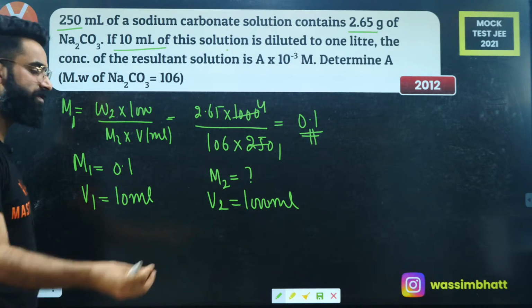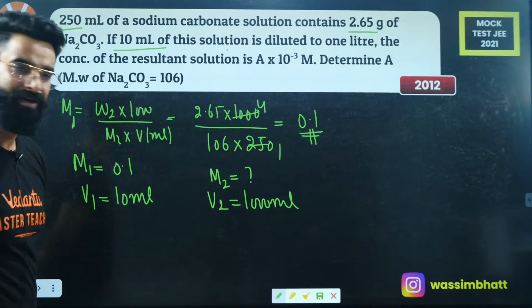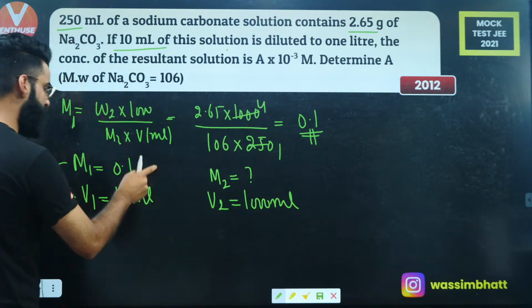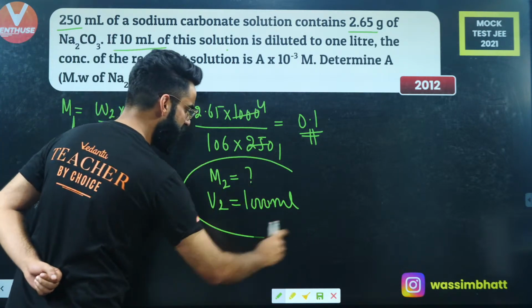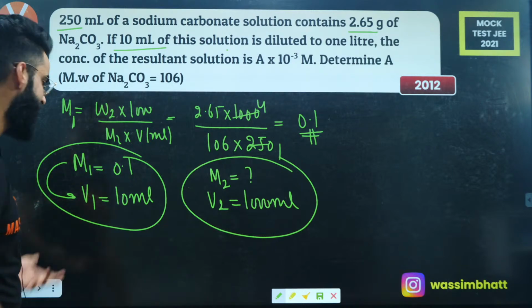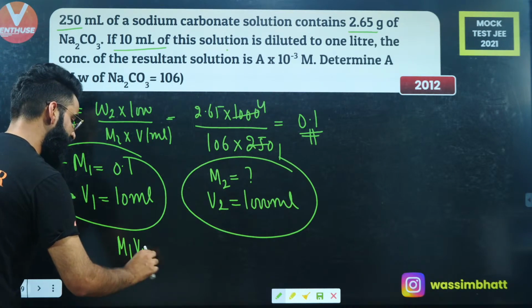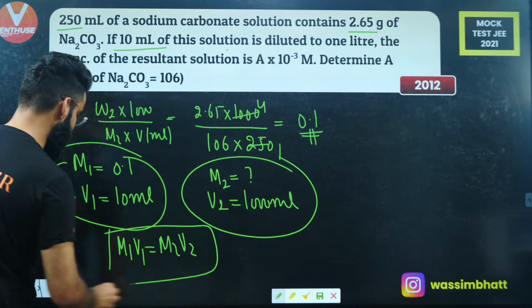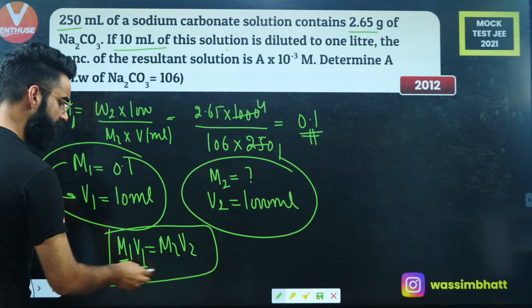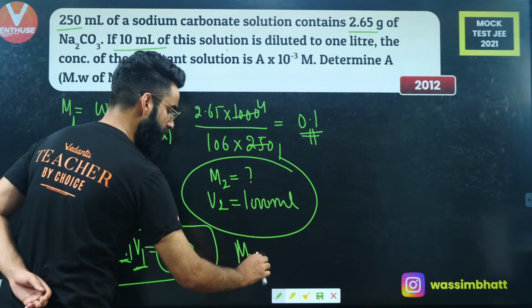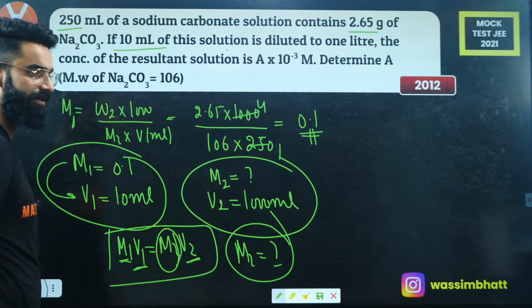I'll be using the concept of dilution, molarity of dilution. I'll simply say millimoles before dilution should be equal to millimoles after dilution. How do we calculate millimoles? Molarity multiplied by volume in ml, right? So I'll be simply using the formula M1V1 is equal to M2V2. Out of these four parameters, M1 is given to you, V1 is given to you, V2 is given to you, M2 is something which I am supposed to calculate. So from here, you will be getting the value of M2. That's the equation.